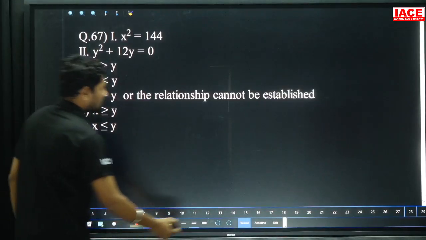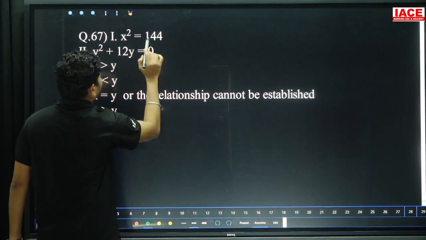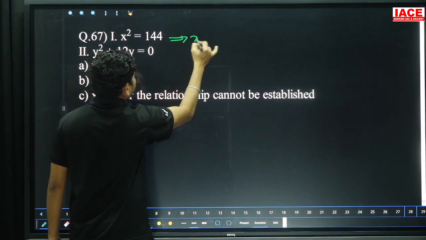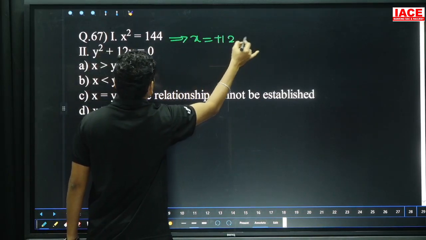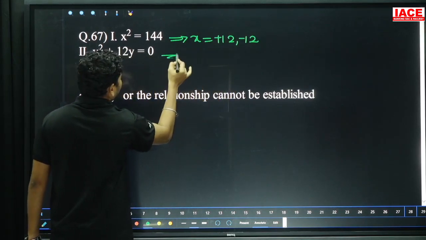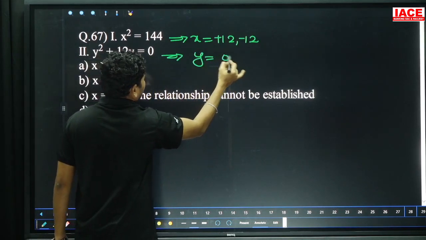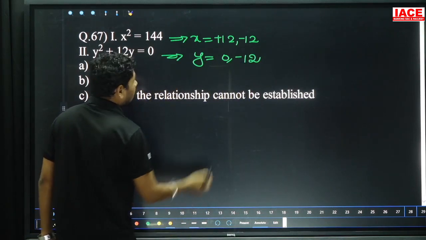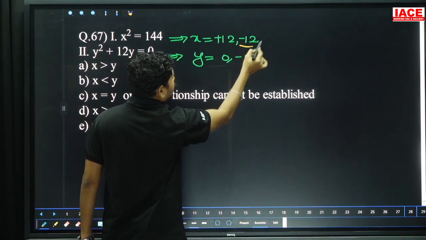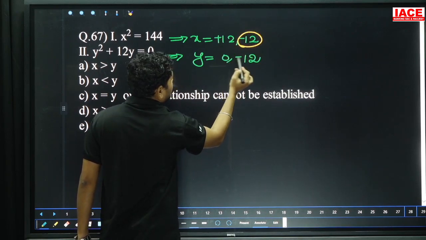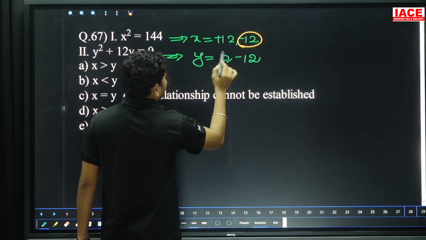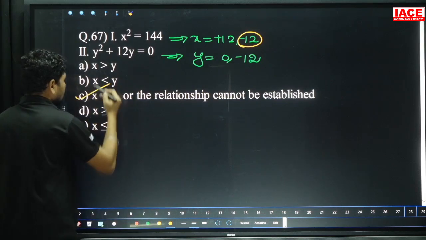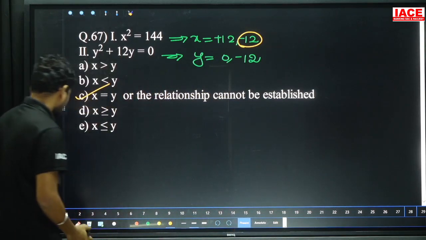Next, x square is equal to 144, which we can write as x is equal to plus 12 and minus 12, and for y the factors are 0 comma minus 12. Comparing to 0, minus 12 is smaller, and comparing to minus 12, plus 12 is bigger. Then one less than and one greater than means cannot be determined here also.